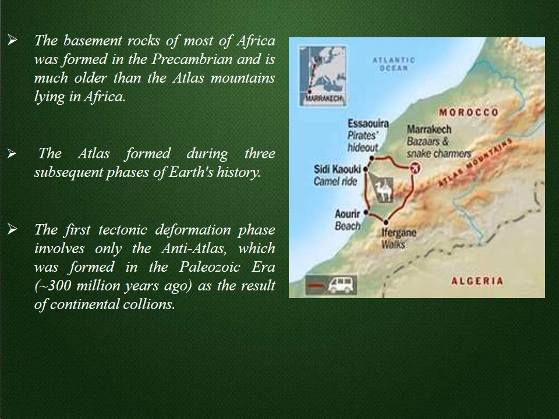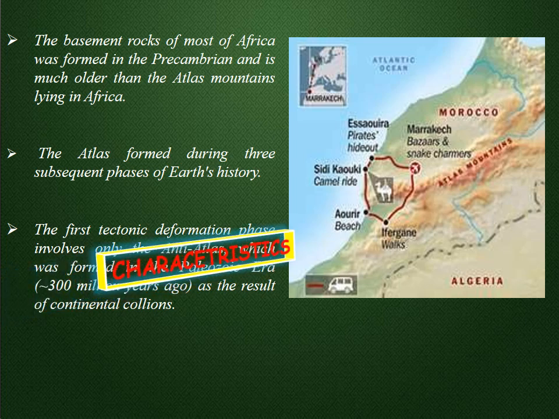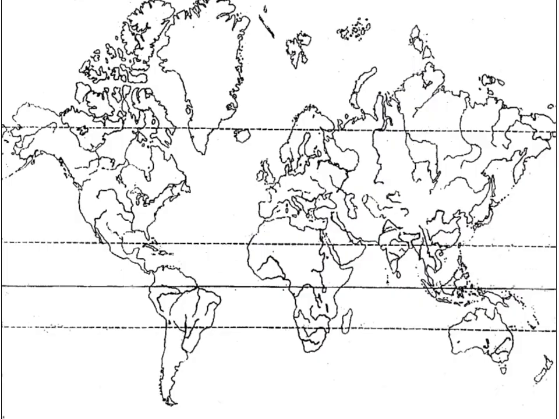The Atlas, they are the basement rocks of most of Africa, formed in the Precambrian and are much older than the Atlas Mountains lying in Africa. The Atlas formed during three subsequent phases of Earth's history. The first tectonic deformation phase involves only the anti-Atlas, which was formed in the Paleozoic era as the result of continental collisions. So now let's mark Atlas Mountains on the world map.